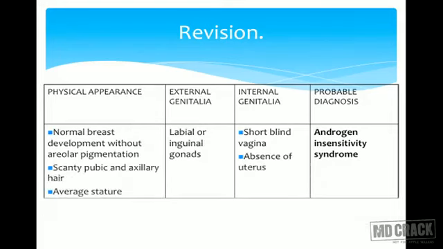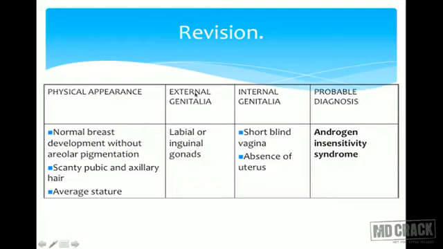Normal breast development, scanty pubic and axillary hair: this is the different point. Breasts are well developed, but pubic hair scanty. Immediately think of androgen insensitivity, because the estrogen component is active, the testosterone component is missing, and pubic and axillary hair are less.